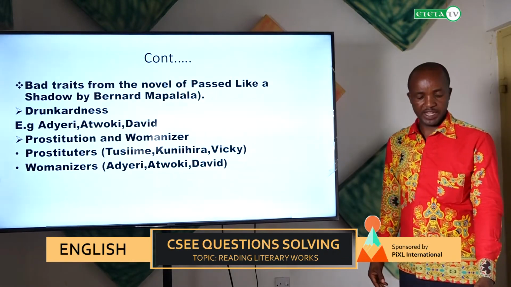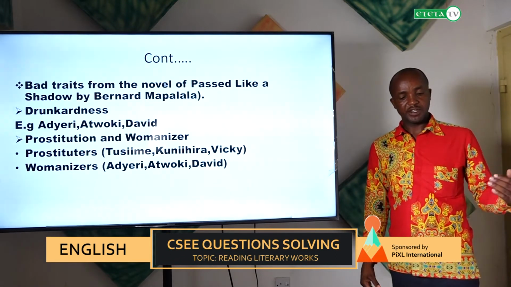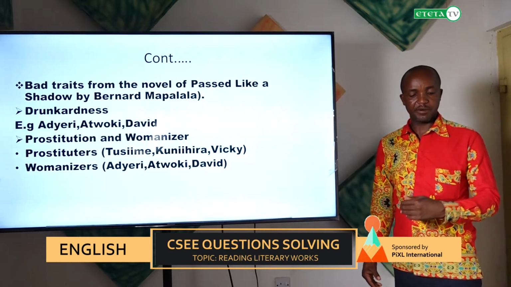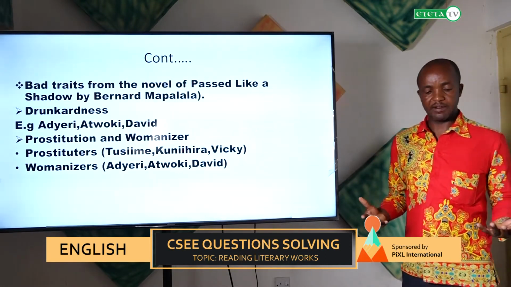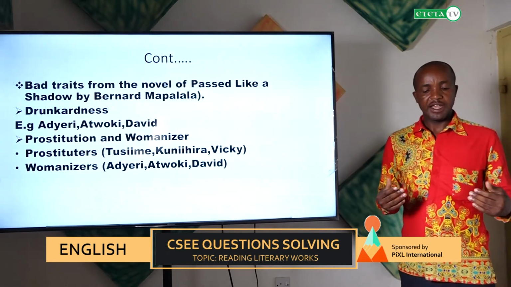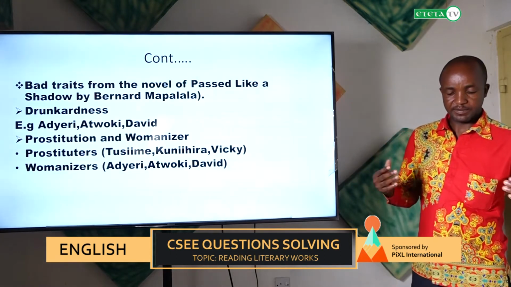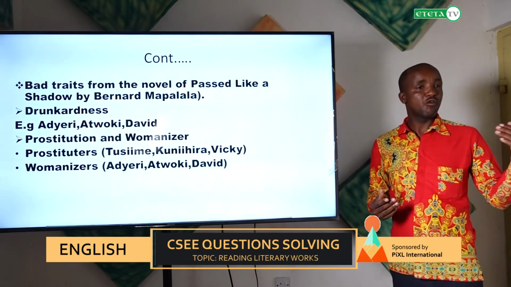Bilungi was a secretary in his office, and Adieli was having a sexual affair with her. Atwoki, who was the son of Adieli, as I have said before, was a great footballer in Uganda. That fame led him to be a womanizer.